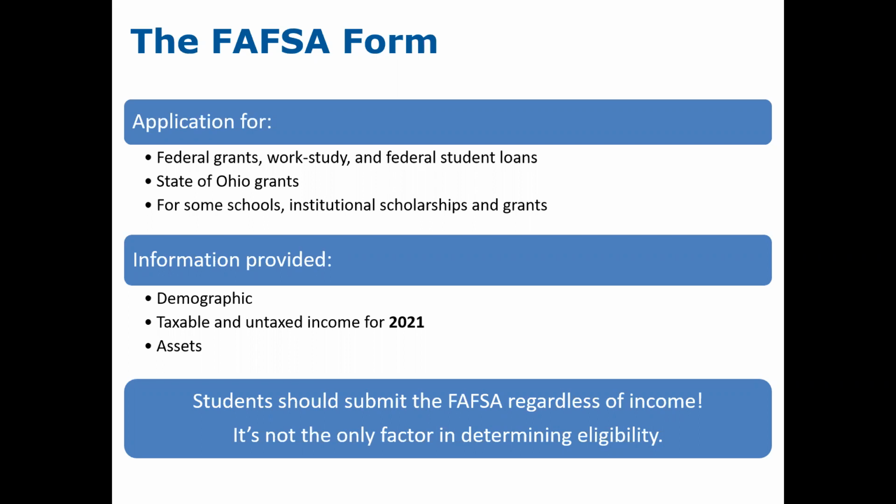But we want families to submit the FAFSA form because income is not the only factor in determining eligibility, and some institutions require a FAFSA to be on file to determine a student's eligibility for institutional grants. And the student does not want to miss out on those opportunities simply because they chose not to file the FAFSA form, thinking that they would not be eligible for scholarships or grants.